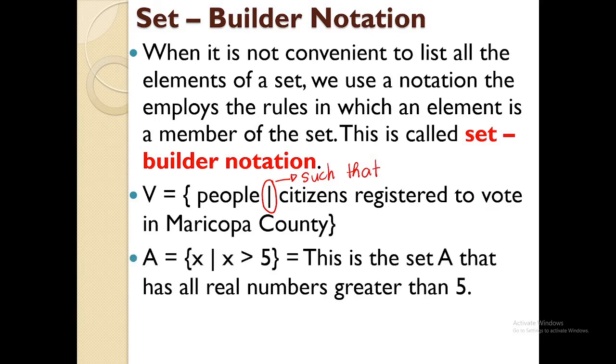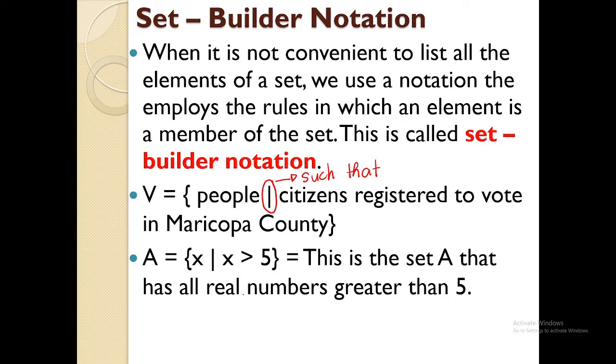Another one. A set A is the set of X such that X is greater than 5. Again, you read this as X such that X is greater than 5. And how do you write this in roster form?